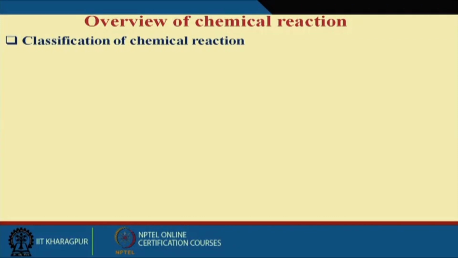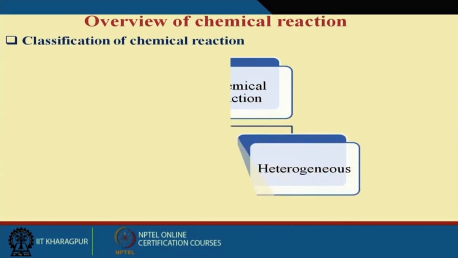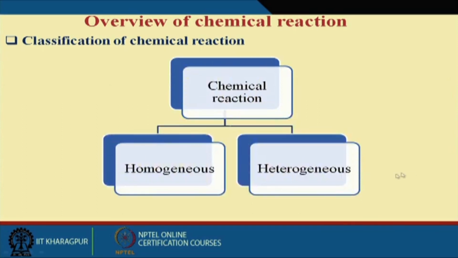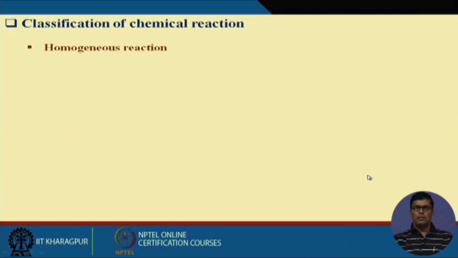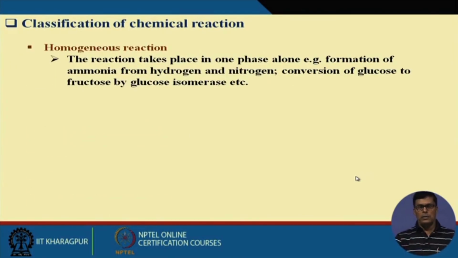First, I want to give an overall classification of chemical reactions. All chemical reactions can be classified into two classes: one is called homogeneous reaction, the other is heterogeneous reaction. What is a homogeneous reaction and what is a heterogeneous reaction? A homogeneous reaction means that, of the three phases, gas, liquid and solid, the reaction takes place in only one phase.